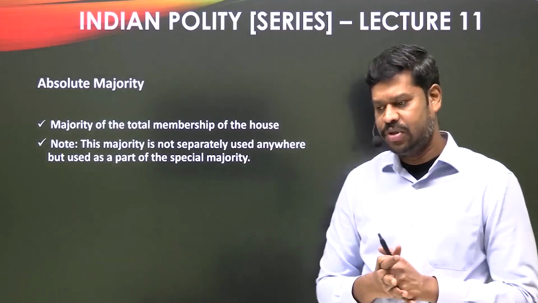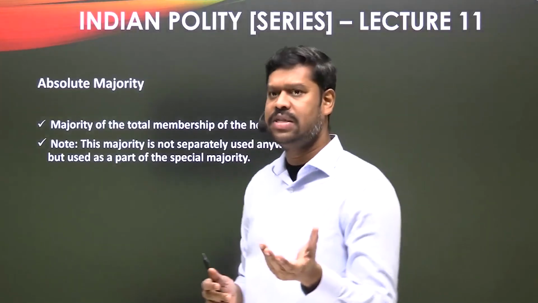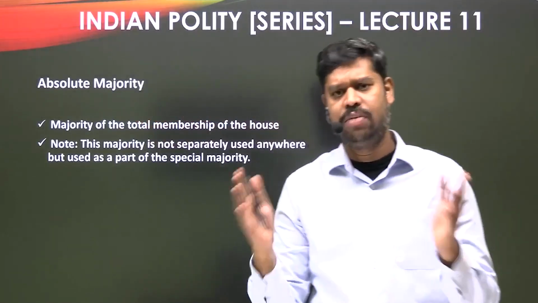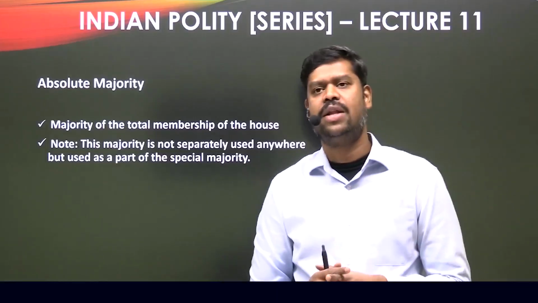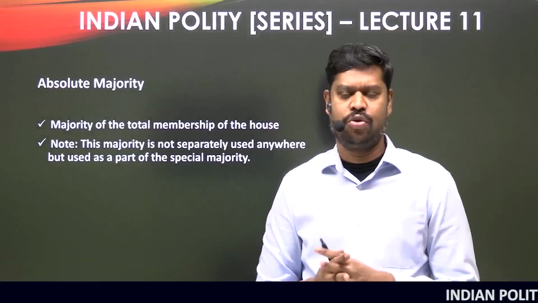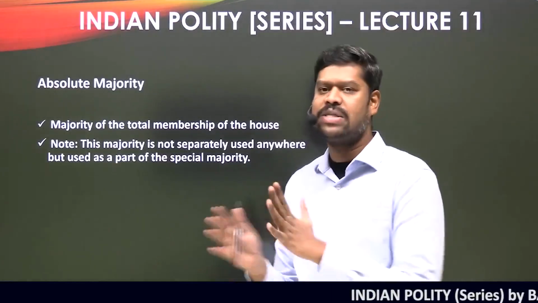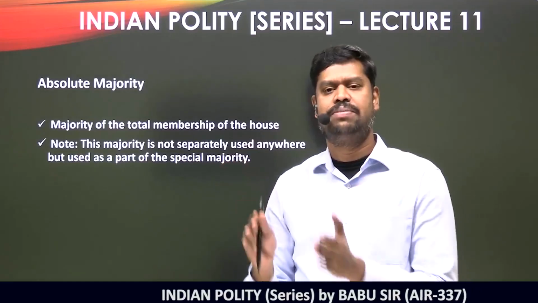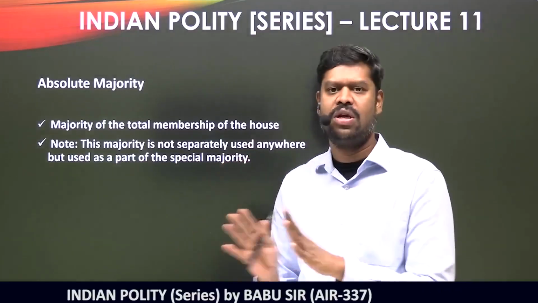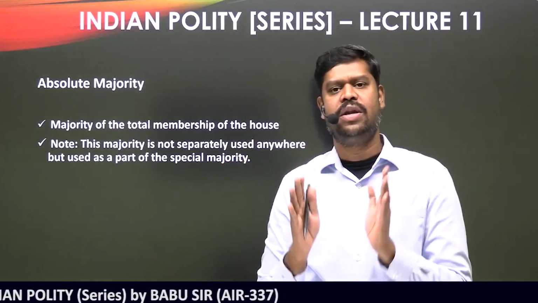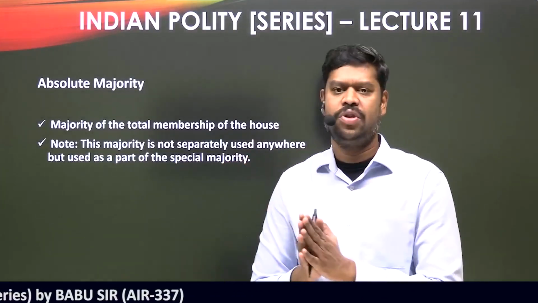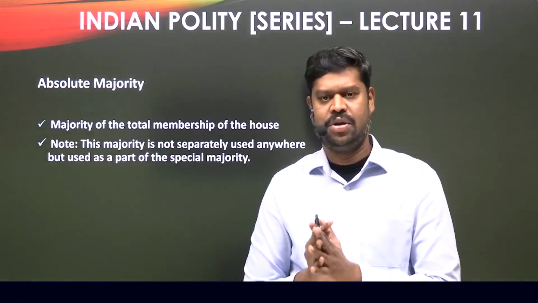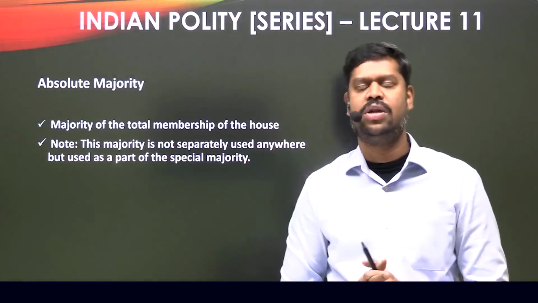For example, let us assume we know that the size of the Lok Sabha is 543 today, and the total membership of Rajya Sabha is 245 today. If anything requires absolute majority, it does not matter how many are present or voting on a given day. The absolute majority in case of Lok Sabha is 272, and in case of Rajya Sabha is 123. So that is more than 50%. That is how you have to understand it.